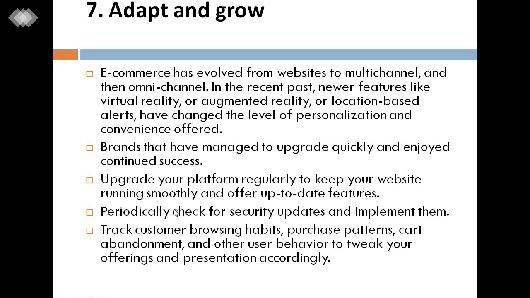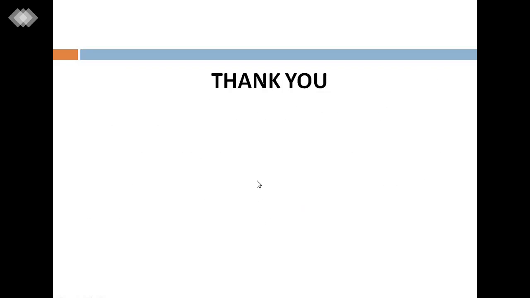So keep upgrading your platform to run smoothly and offer up-to-date features, and track customer browsing habits, purchasing patterns, and other behavior, which informs the offering and presentation accordingly. So it is all about our online business development, deployment, and design of the system.